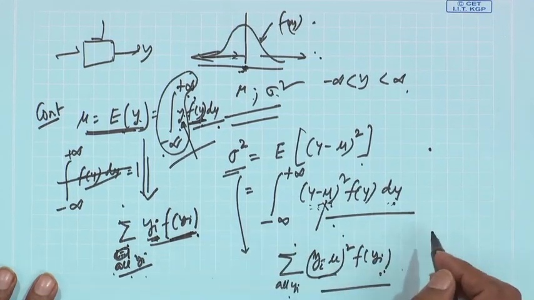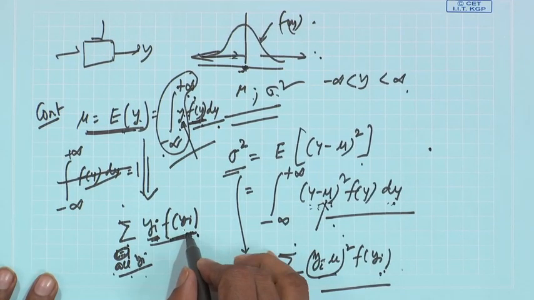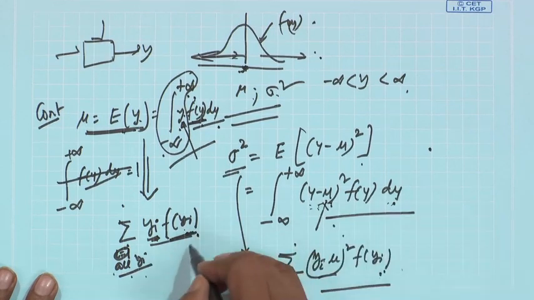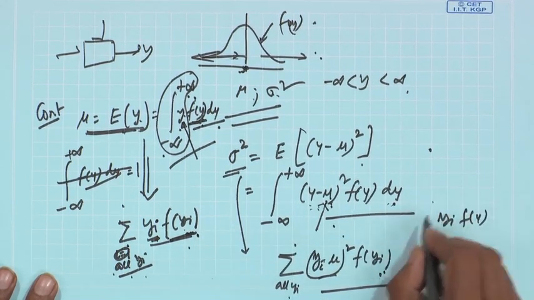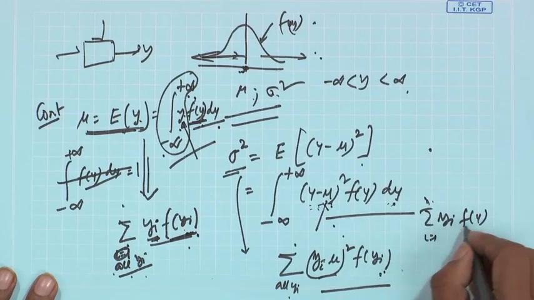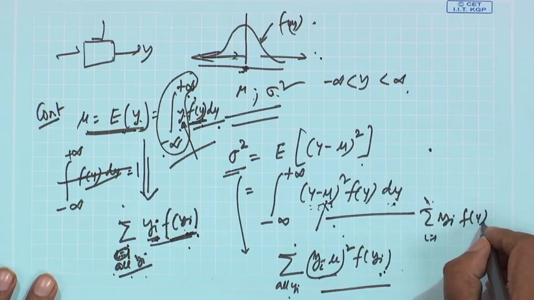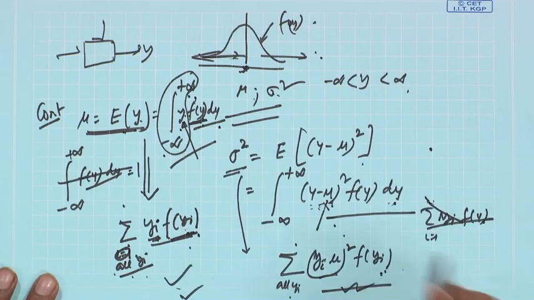If the observations are identically and independently distributed, then this will be f(y) only. So the sum over i equal to 1 to n of y_i f(y), if all y are identically distributed, means all PDF values are the same, but this is the general formula.